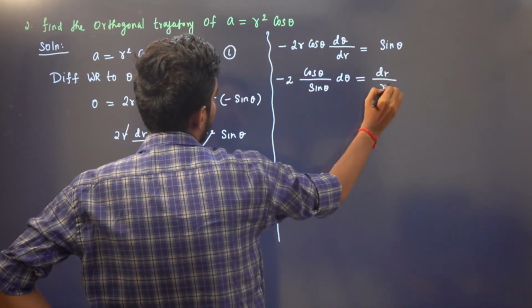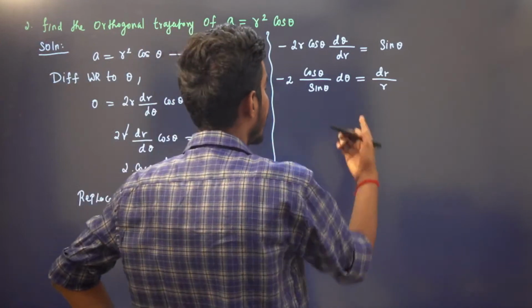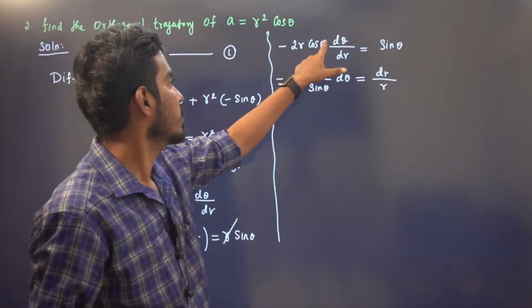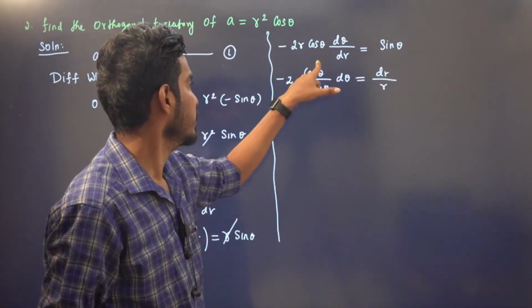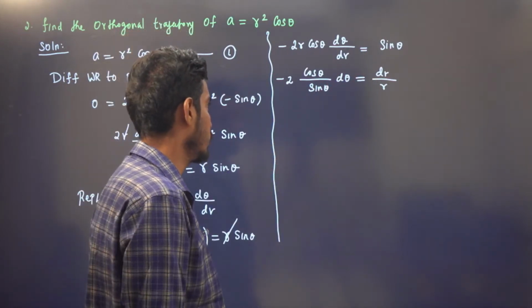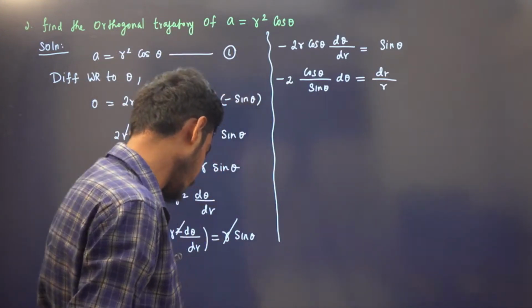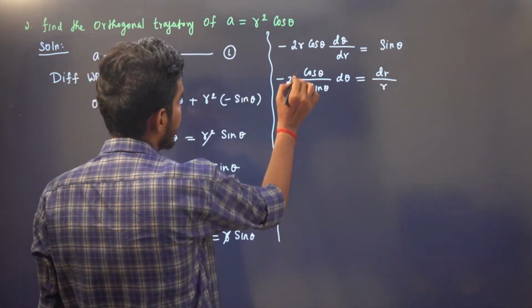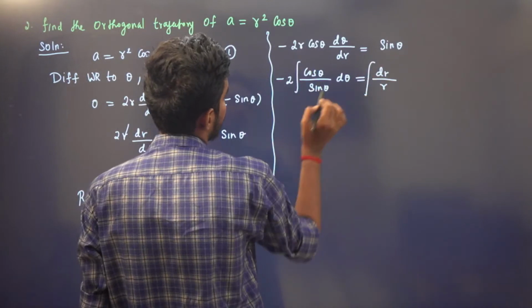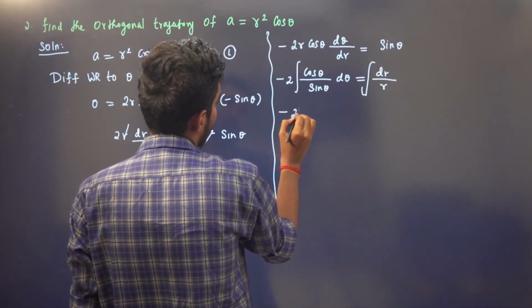We have dr by r, right? Variables are separated, right? Theta and r are variables here. So cos theta d theta by sin theta equals minus 2 times dr by r, right? Okay, so we integrate this.